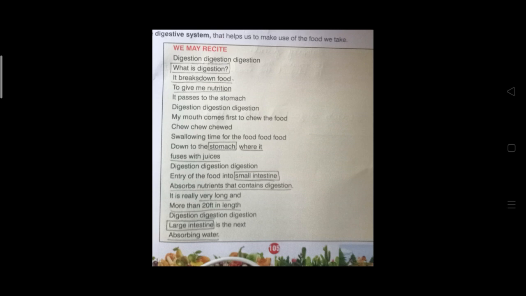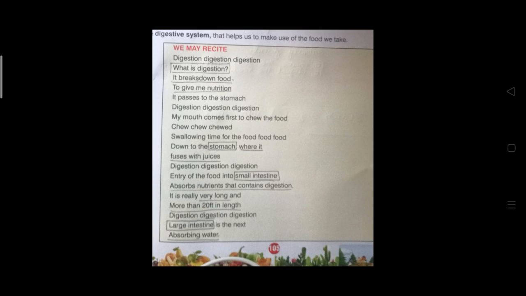Digestion, digestion, digestion. Entry of the food into small intestine. Then from the stomach, food reaches to small intestine. What is the role of small intestine? Absorbs nutrients that contains digestion.